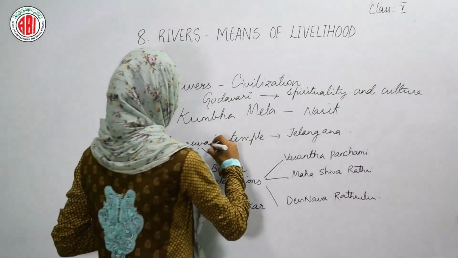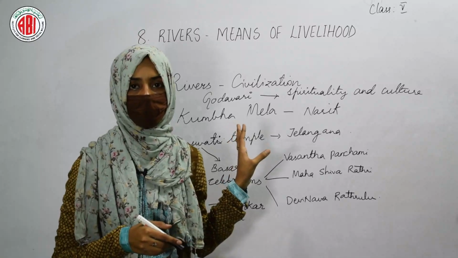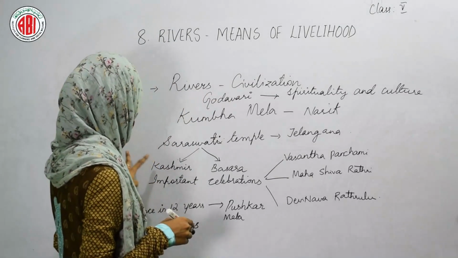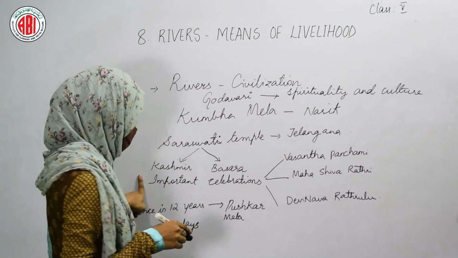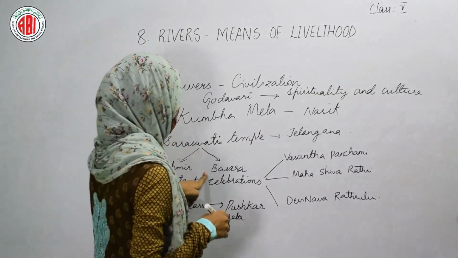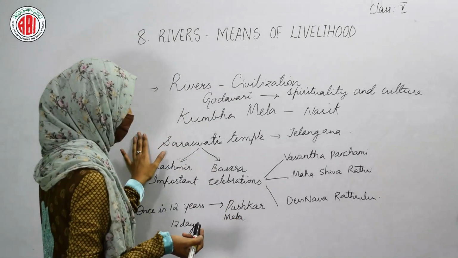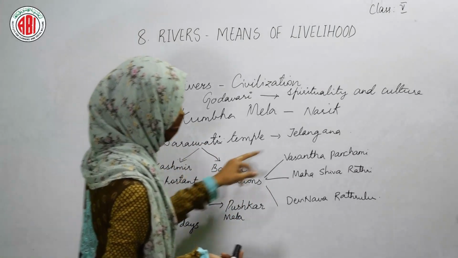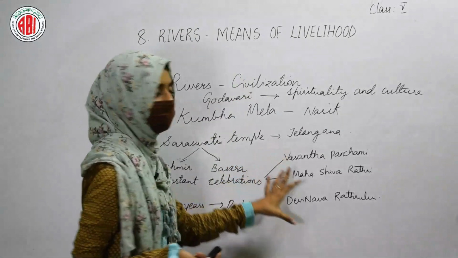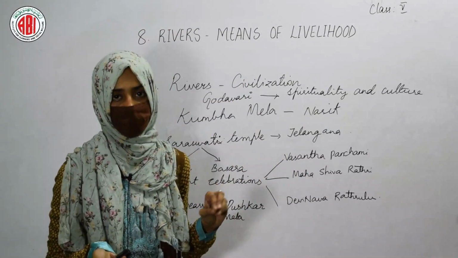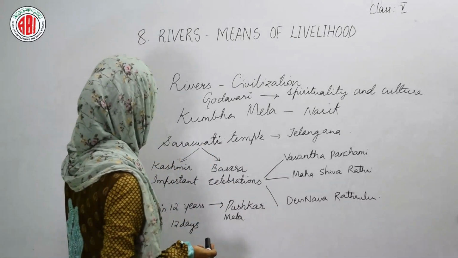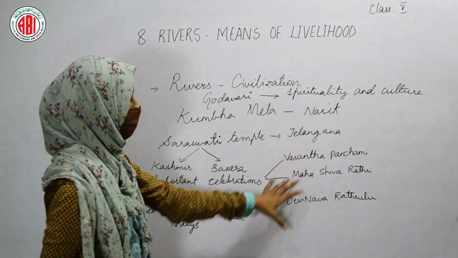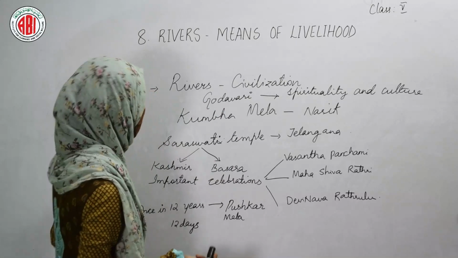Many temples are present. Among those temples, 2 Saraswati temples are located near the banks of Godavari, situated in Telangana. One is in Kashmir and the other is in Basara, where we can see the presence of Saraswati temples. Important celebrations like Vasanta Panchami and Mahashivratri are organized in these temples, because in these 2 places Saraswati temples are present.